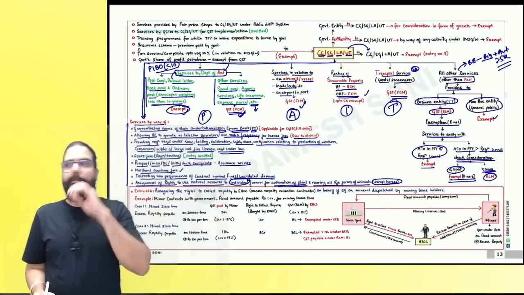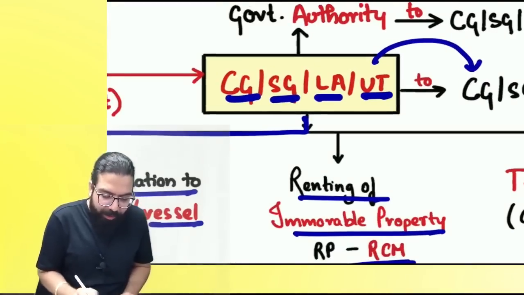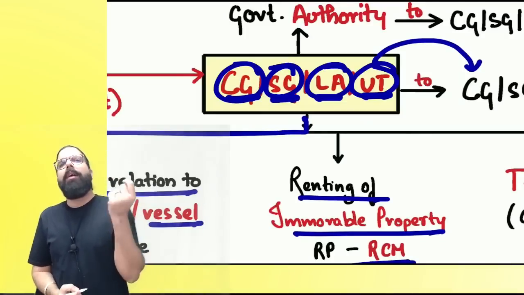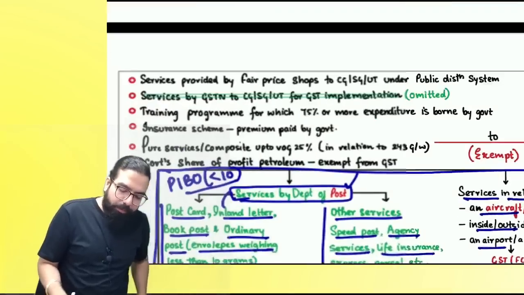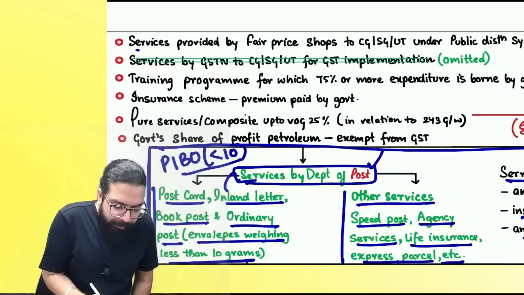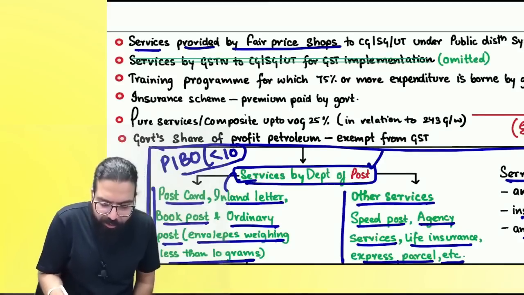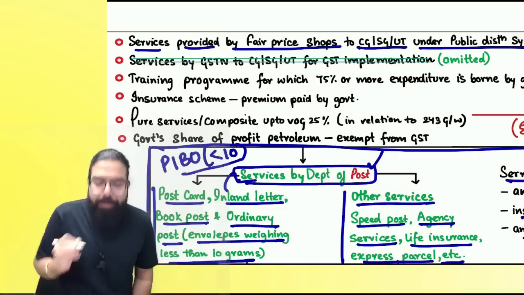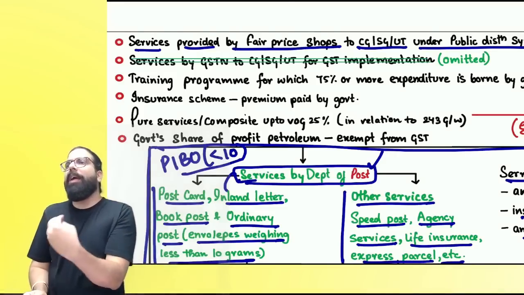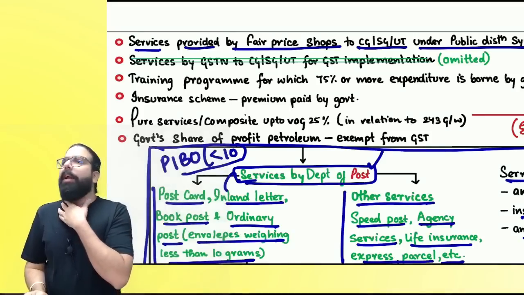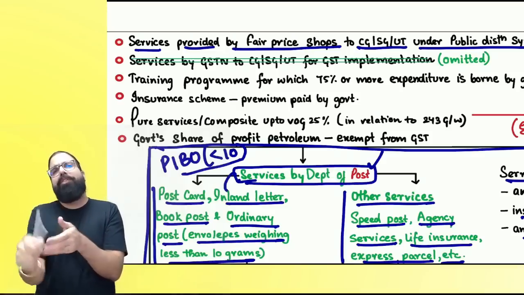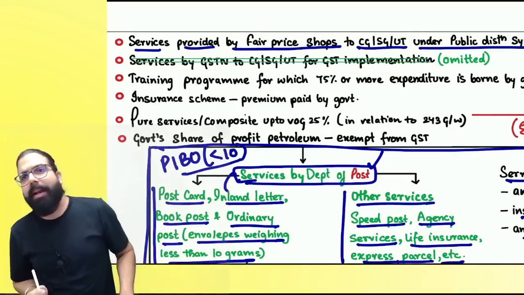Can we go ahead? Now, everyone over here now, listen to me very carefully. Central government, state government, local authority, union territory government. If services are provided by fair trade shop to central government, state government under public distribution system, Baba, the ration wala who is there, ration wala ka commission. Ration wala is going ahead and doing what? Distribution. Correct. Under public distribution system, whatever commission they are charging to the government for distribution of that ration will be exempted. Can I go ahead, everyone?